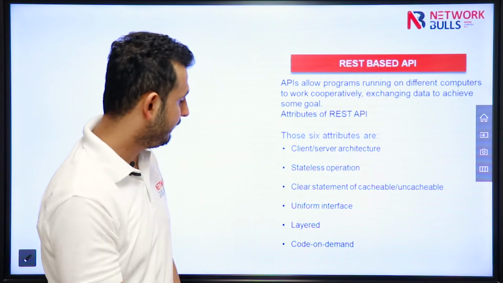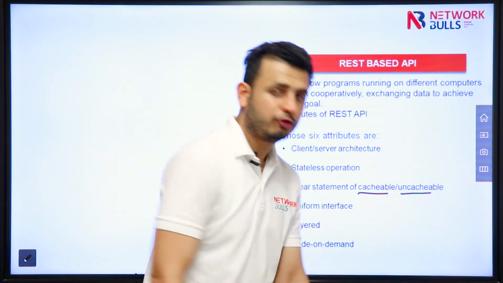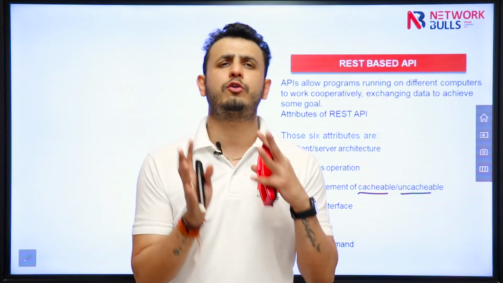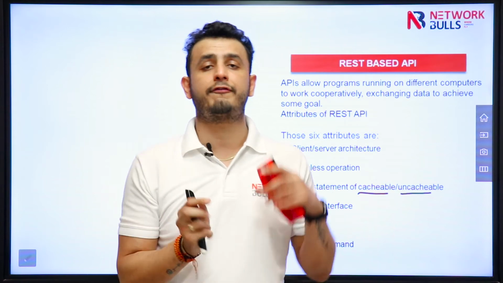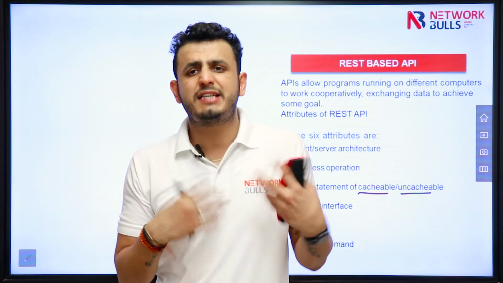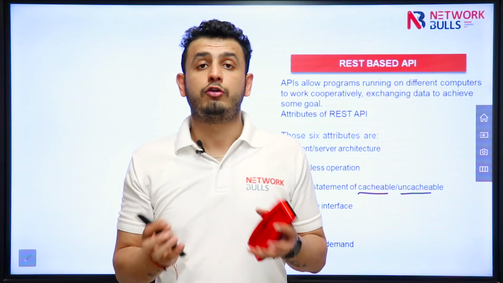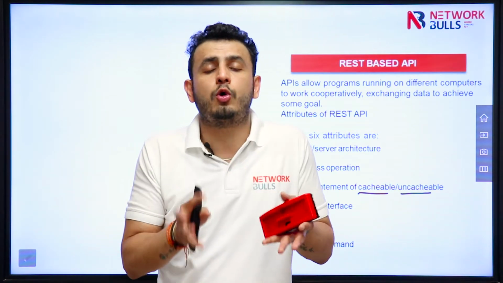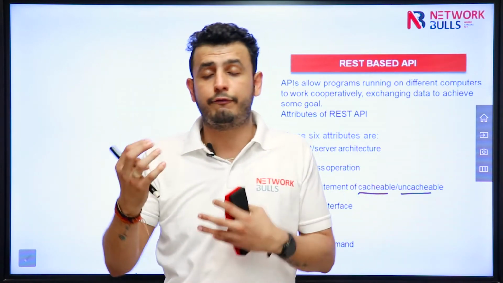And last, the function that we are going to discuss here is cacheable and uncacheable. So what do you mean by that? Whenever you open any website, there are a few logos or pictures on the website which are permanent. So your browser will download those pictures. So your browser or your laptop doesn't have to ask the website again and again for that same data.